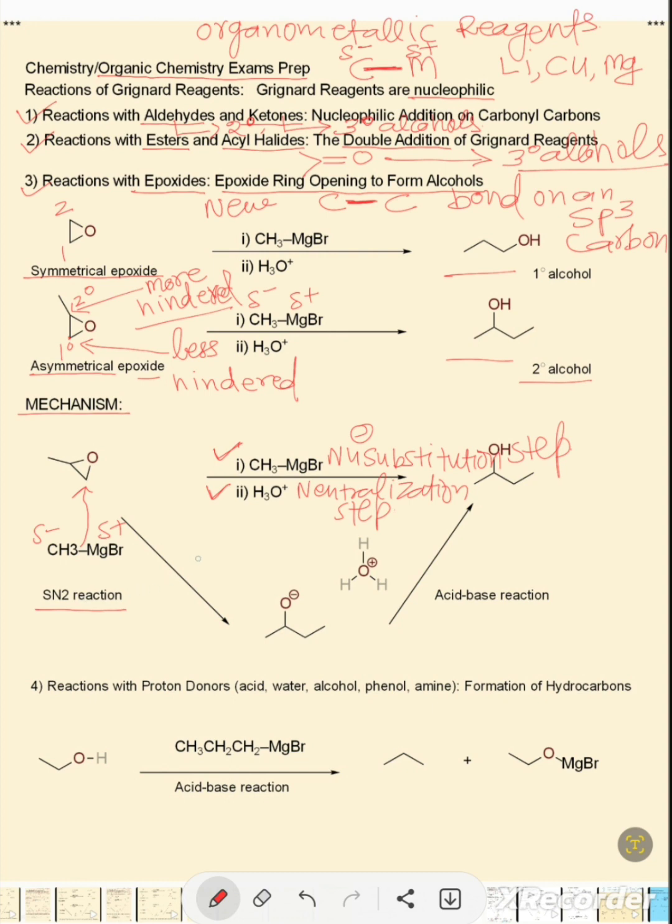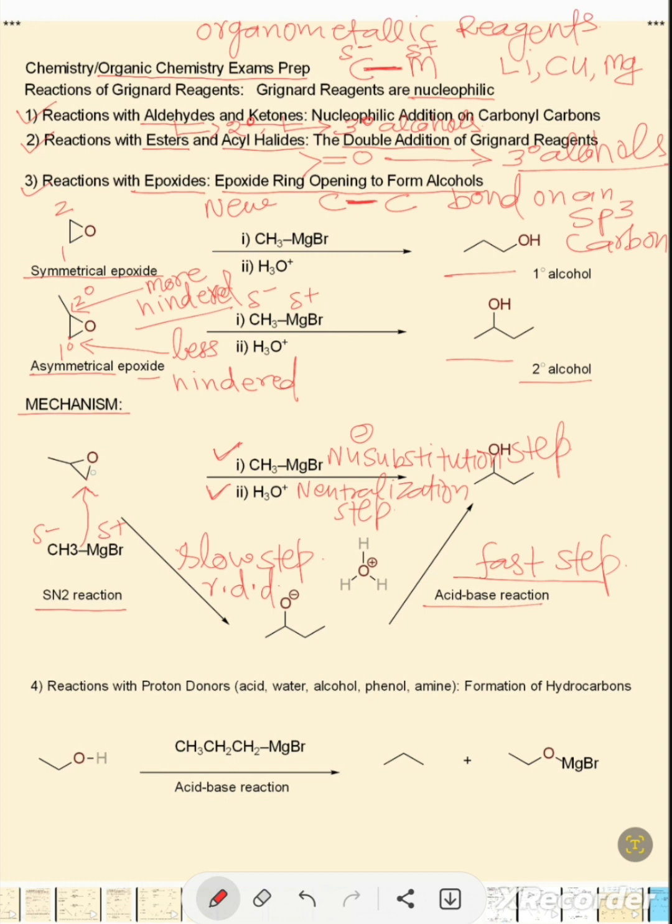The first step is the slow step, and the second step, an acid-base reaction, is the fast step. The slow step of the reaction mechanism is the rate determining step. So in this mechanism, the nucleophile attacks the carbon which is less sterically hindered.